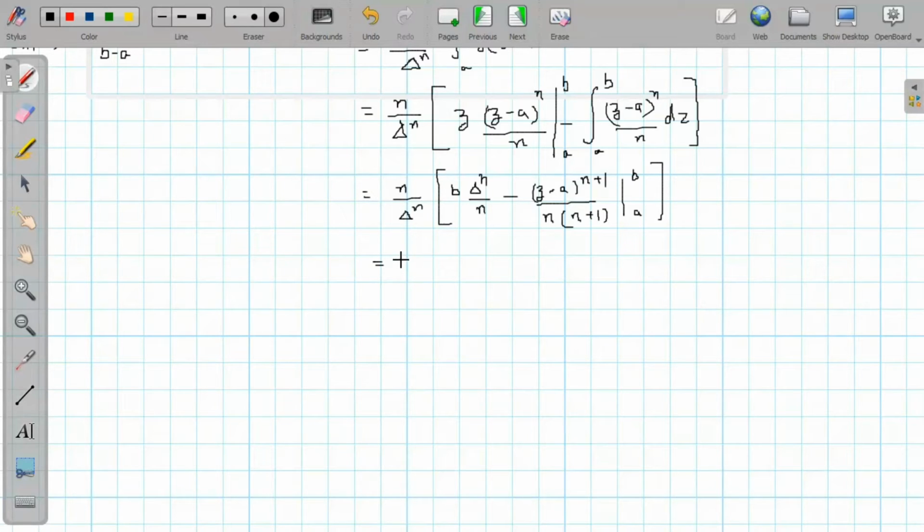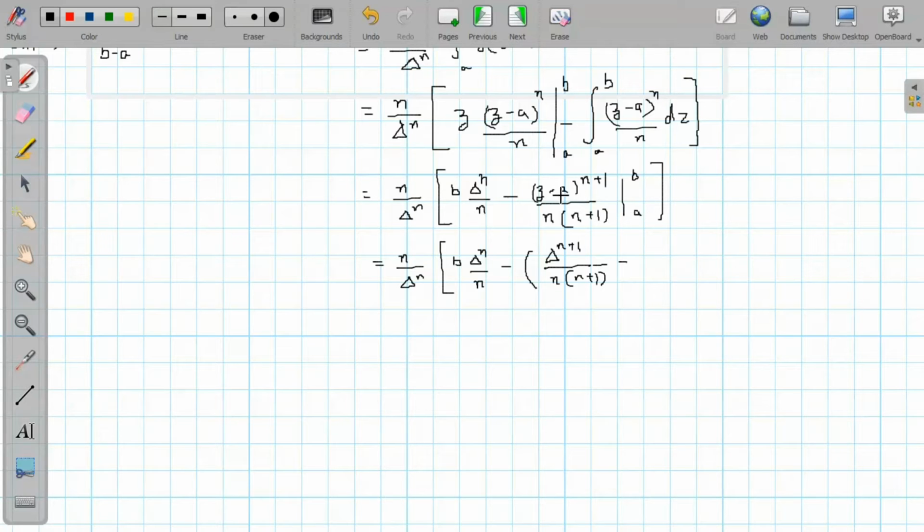So you can solve this and we will get N over delta raised to power N, B delta raised to power N divided by N minus, if we put here upper limit B, this will become B minus A, which is delta. So it will become delta raised to power N plus 1 divided by N into N plus 1, minus the lower limit.